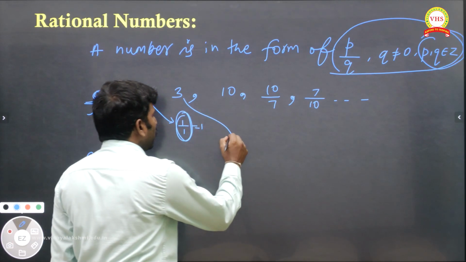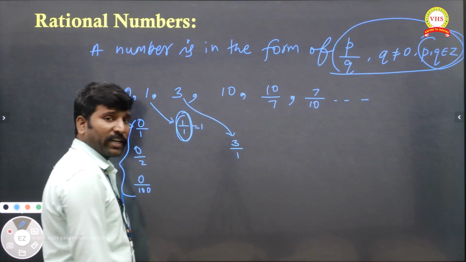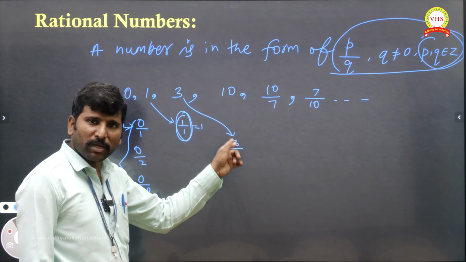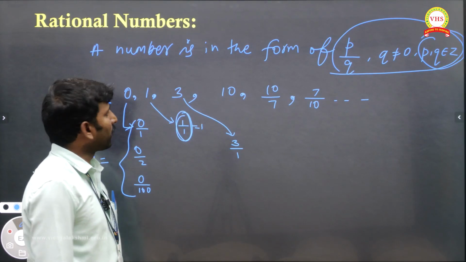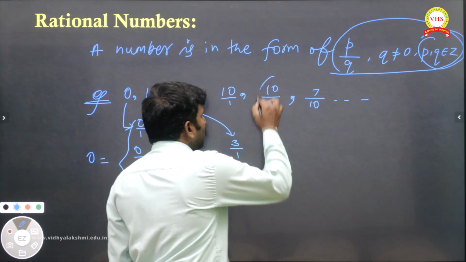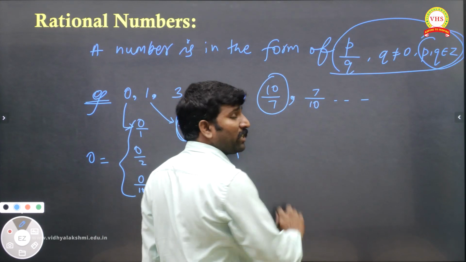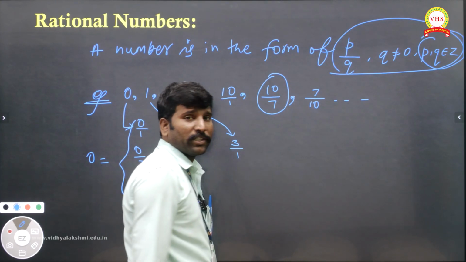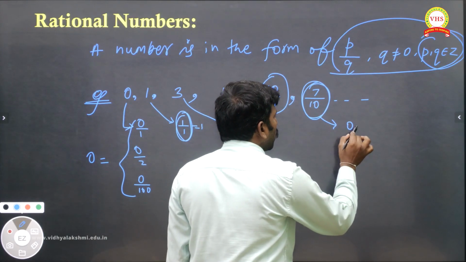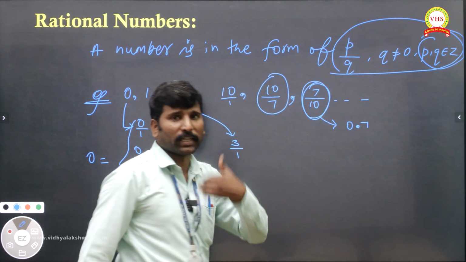Next, if you take 3, I can write 3 divided by 1. 1 is an integer, 3 is an integer, which is in the form of p by q, so we can say it is rational. Same, 10 by 1 you can write. See, 10 is an integer, 7 is an integer, and this is also an integer. And the last number you can write even 0.7 if you enter it in the decimal format.